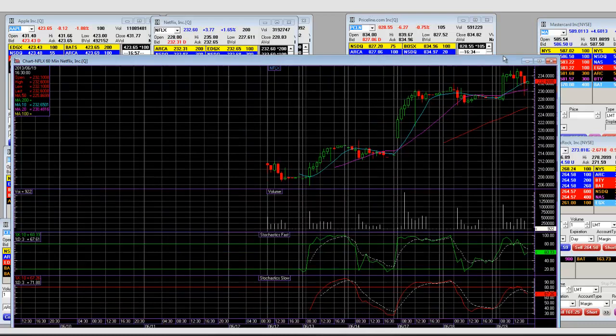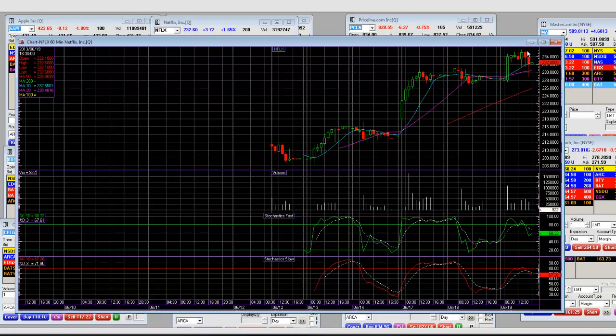However, when you look at it on a 60-minute level, you can see that during the FOMC meeting we dropped right back down here to the body. It was a big sell-off from those highs down to 231 and some change. And this is what a 60-minute reversal looks like on Netflix.